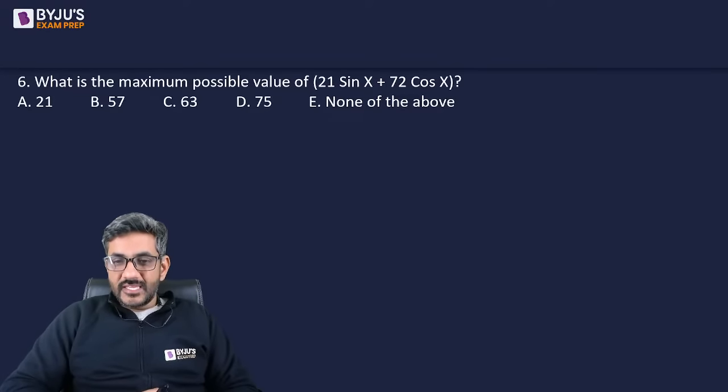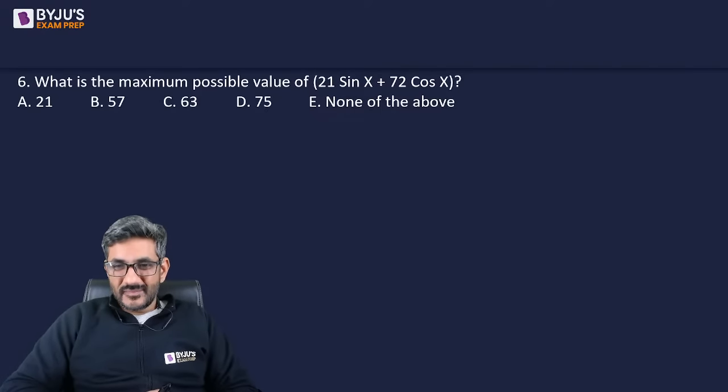Gaurav Deva has given the answer as D75. Satyansh Srivastav got D75. Z King has got D75. Ritik Gupta got E, none of the above.